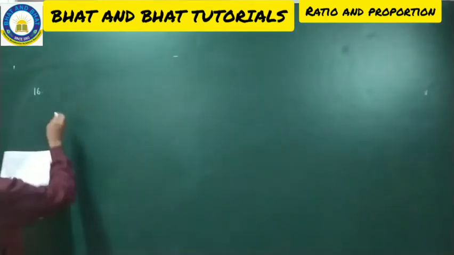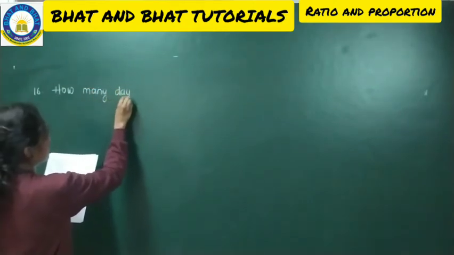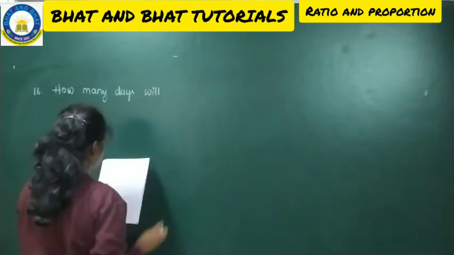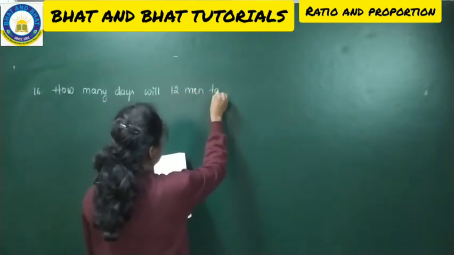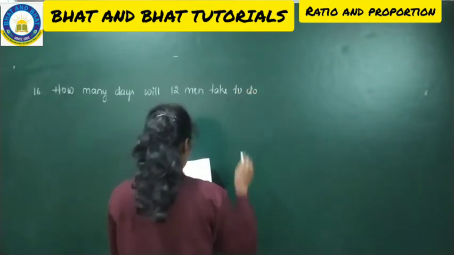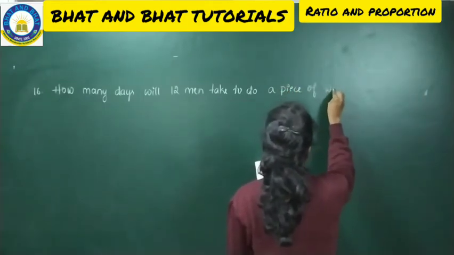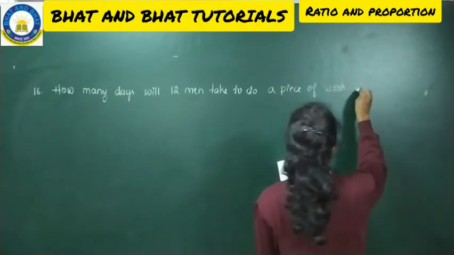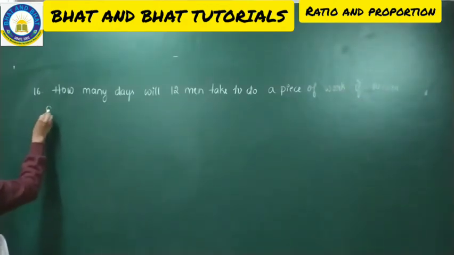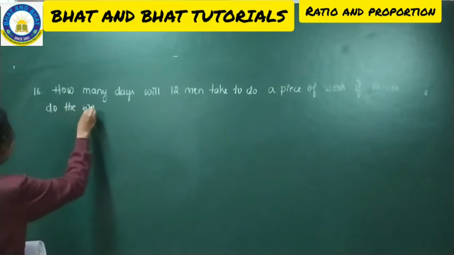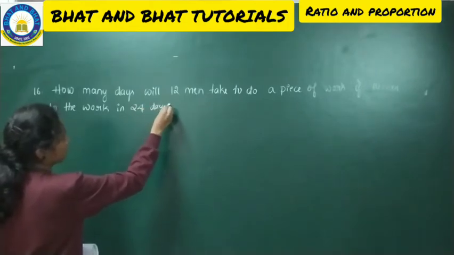How many days will 12 men take to do a piece of work if 10 men do the work in 24 days? So got the question now?